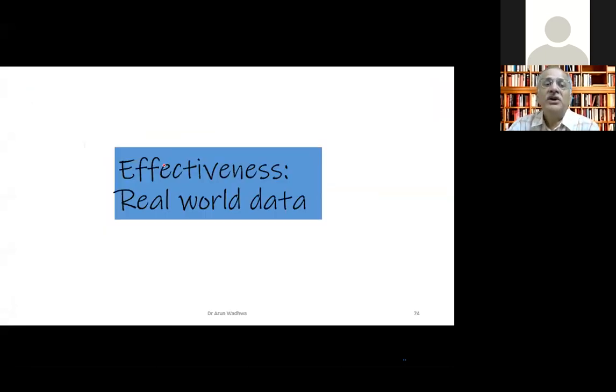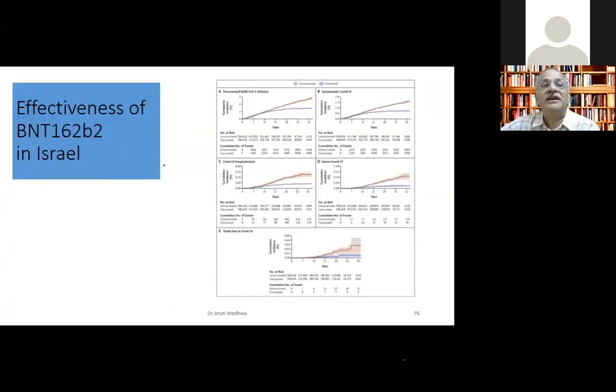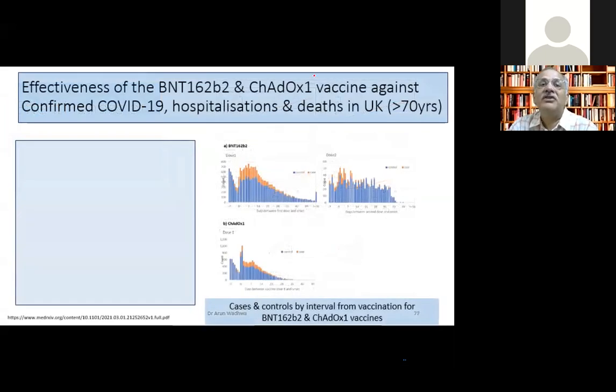Okay, what about effectiveness? We all know efficacy happens in the lab, and effectiveness is real world data, what we actually will see. In effectiveness in Israel, we have all heard about these stories, the blue line and the red line. You can see once the vaccine was given, the cases reduced drastically, and among people who had not taken the vaccine, the cases were on the rise. So Israel is one country. Then effectiveness of the mRNA and the Shadok vaccine against confirmed hospitalization and death.